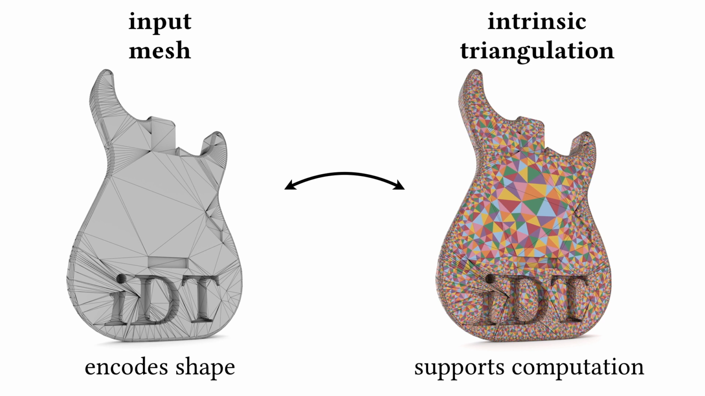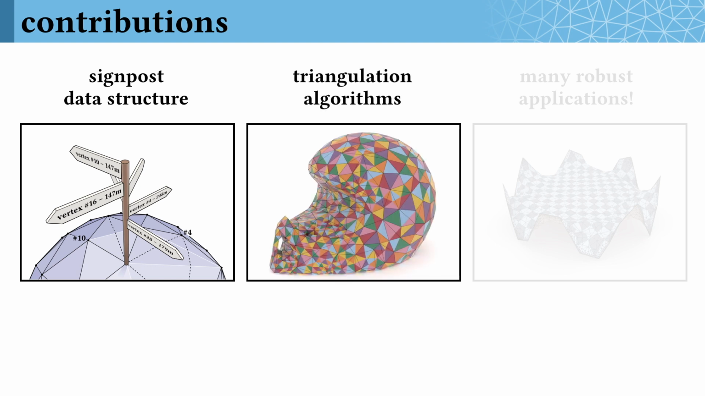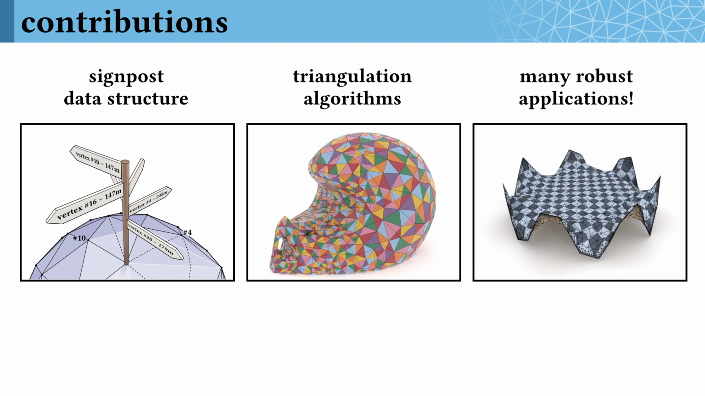I'm excited to share our work on intrinsic triangulations, which escape this dilemma by allowing the triangulation that supports computation to differ from the triangulation that encodes shape. The basic notion of intrinsic triangulations has a long history in mathematics, but to really put them to work in geometry processing, we've developed a new signpost data structure, which makes it easy to create, update, and make use of these intrinsic triangulations. We also explore algorithms for constructing intrinsic triangulations. In particular, for the first time, we perform intrinsic Delaunay refinement of surfaces, and it turns out to be extremely effective. Equipped with these tools, we demonstrate how our intrinsic triangulations allow robust realizations of classical algorithms from geometry processing.